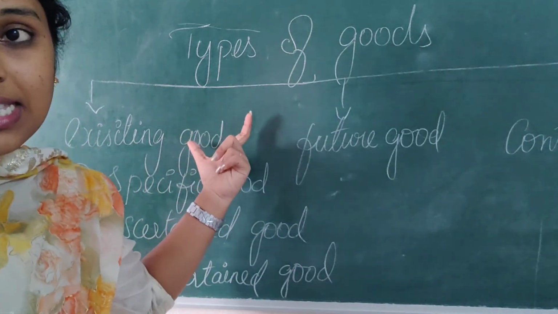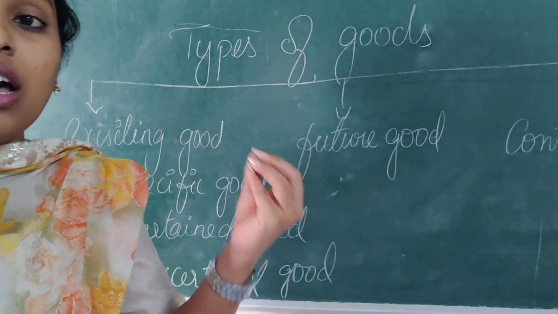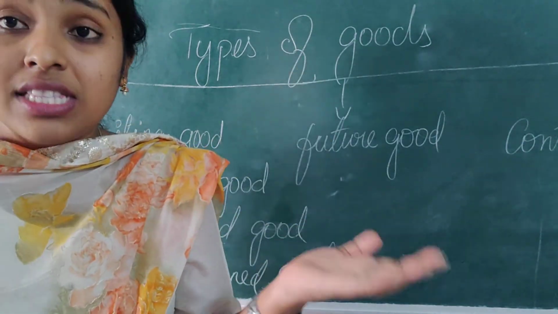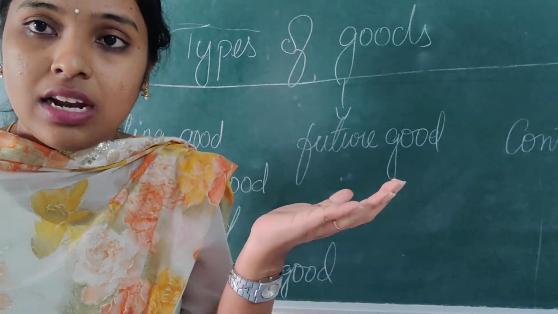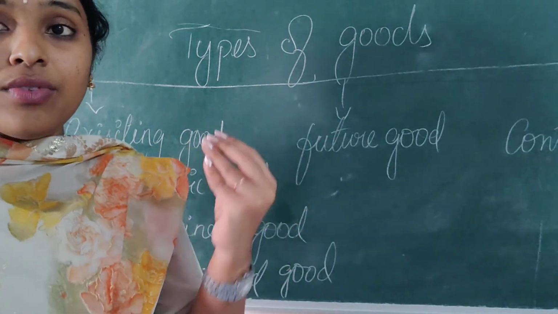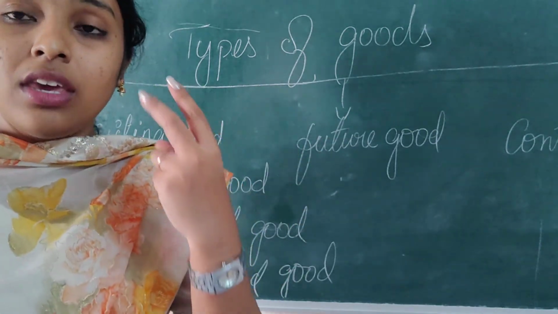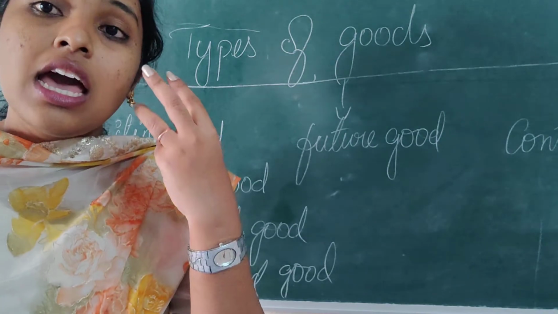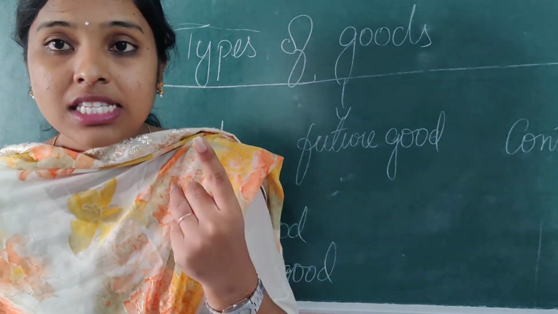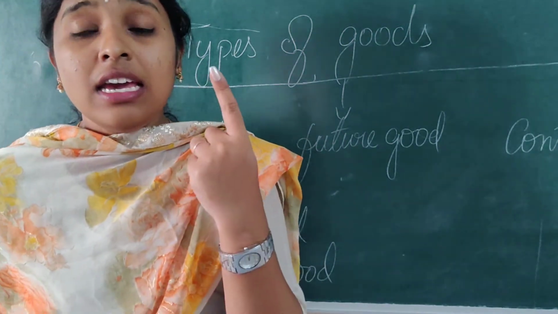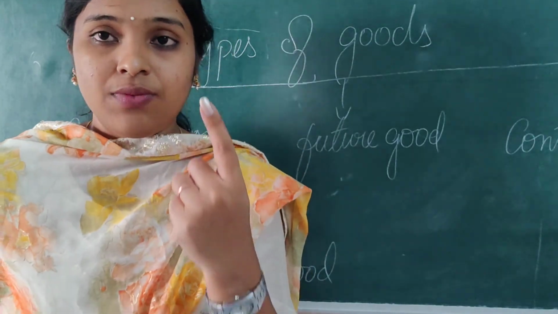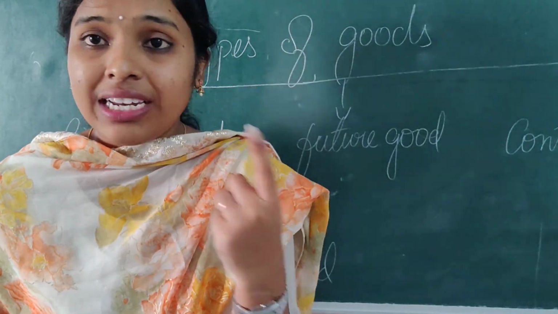Existing goods are those which are there in the hands of the seller. Under existing goods, we have three types: specific, ascertained and unascertained. In specific goods, the buyer expects only the specific item, mentioning it clearly.